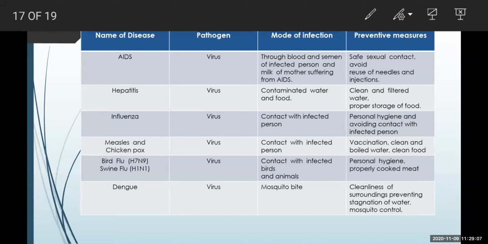The next is dengue. Dengue is also a viral disease, but it spreads through mosquito bites. It does not spread through contact with the person, but through mosquito bites.